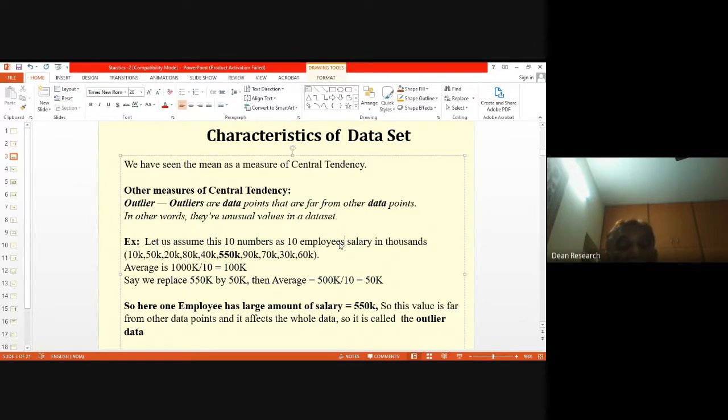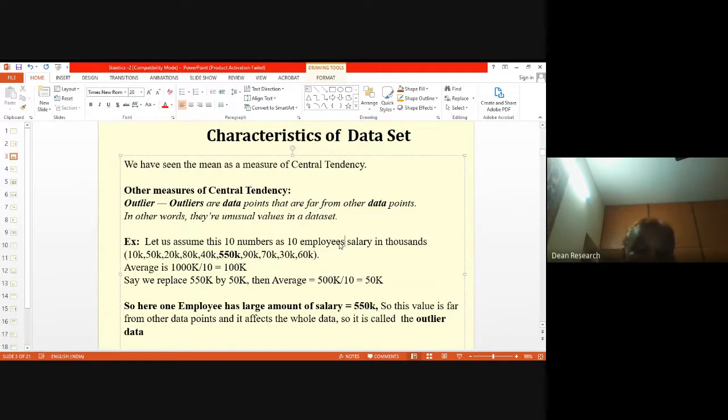Now you will find in this data set, that is the salary of 10 employees, chosen randomly, it so happened that even the CEO came into this sample. Now, if you compute the average, it comes to 100K. Somebody can verify this. I hope I have done it fast, but I think it is correct. It comes to 100K.